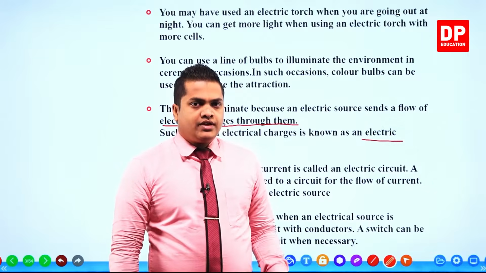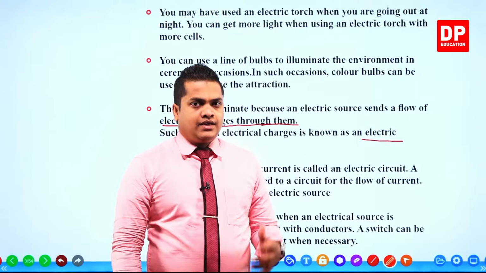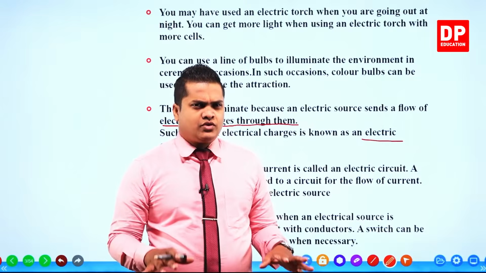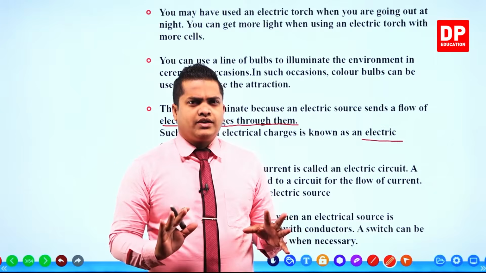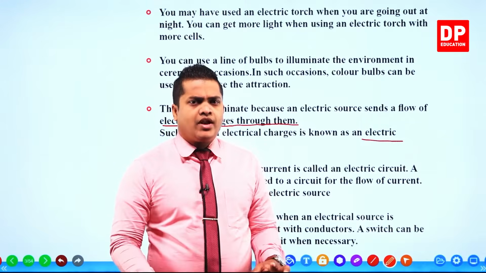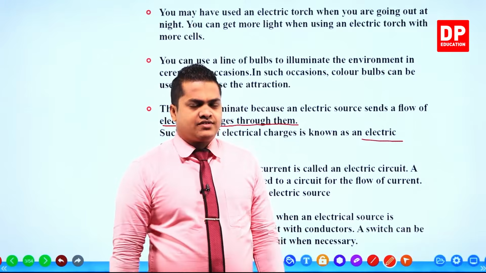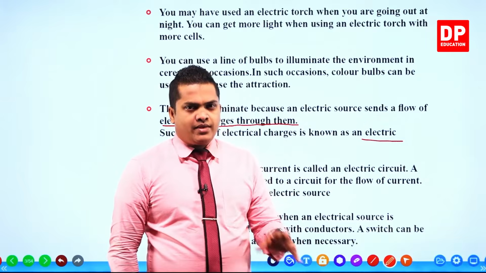Upon the flow of water, that potential energy is converted to kinetic energy. That's how a waterfall works, right? The water at a higher place comes down because of the energy difference, the potential difference created between the top and the bottom.